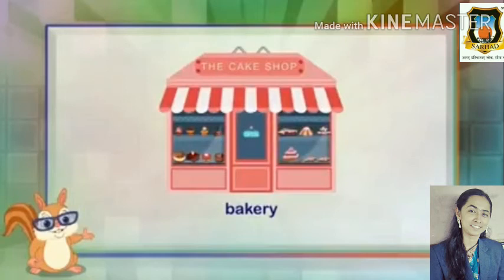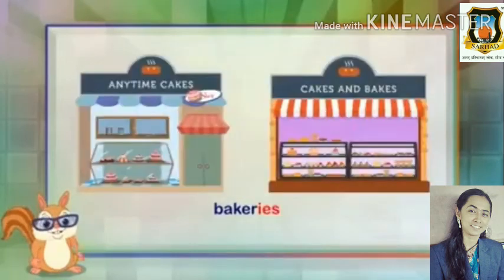Here is a word, B-A-K-E-R-Y, bakery. The word ends with Y, and before Y there is R. It is a consonant, so we will remove Y and add IES to make the plural noun. So it will become B-A-K-E-R-I-E-S, bakeries. The plural noun of bakery is bakeries.